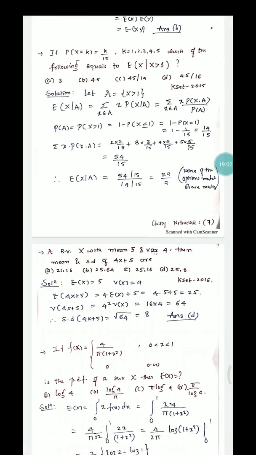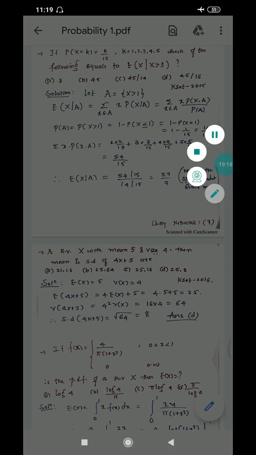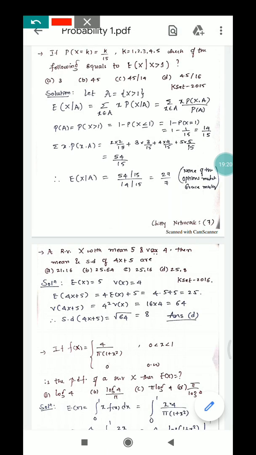And the next question has been asked in KSET 2015. If probability of X equal to k is k by 15, and k takes the values 1, 2, 3, 4, 5, which of the following is equal to expectation of X given X greater than 3? Four options are given there. Let us solve this by taking an event A, that is X greater than 1, and you know that the conditional expectation of X given A is nothing but the summation of x into the conditional probability.